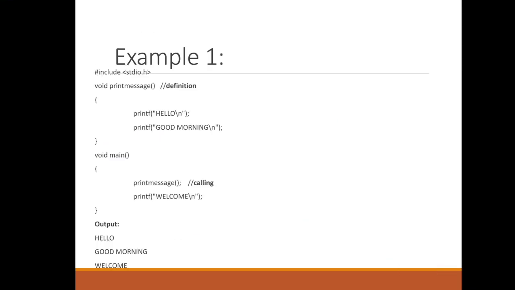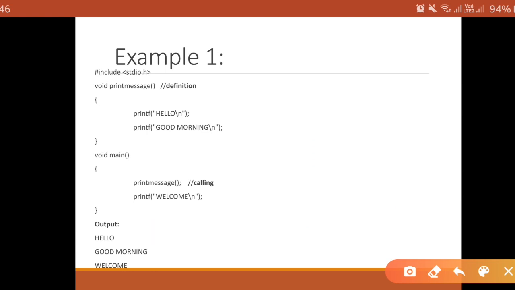Now we will see one example. Consider a function that we have declared, print message, that will print hello, good morning on a screen. So program execution starts from main. In main, first it will call which function?